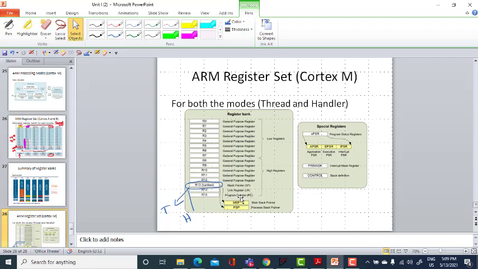Other than that, we have three special registers, R13, R14 and R15: the stack pointer register, the link register, and the program counter. And one more special purpose register, the program status register, XPSR. It is again divided into three: APSR, EPSR and IPSR, the application program status register, execution program status register, and interrupt program status register. We will see this in detail in the later slides.